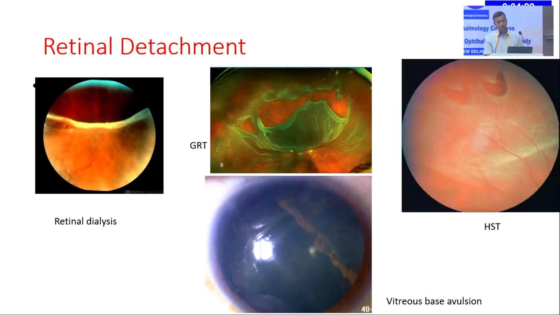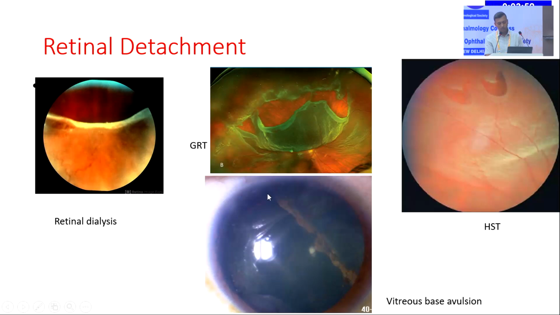And again, if the patient is presenting with traumatic retinal breaks or retinal dialysis after a blunt trauma, then that can lead to retinal detachment. In these cases, surely you have to straight away refer the patient to a vitreoretinal surgeon for further management. So the retinal detachment can take various forms. So this is a retinal dialysis where the retina is disinserted from the ora itself, or there can be a giant retinal tear, or there can be multiple horseshoe-shaped tears in the periphery.